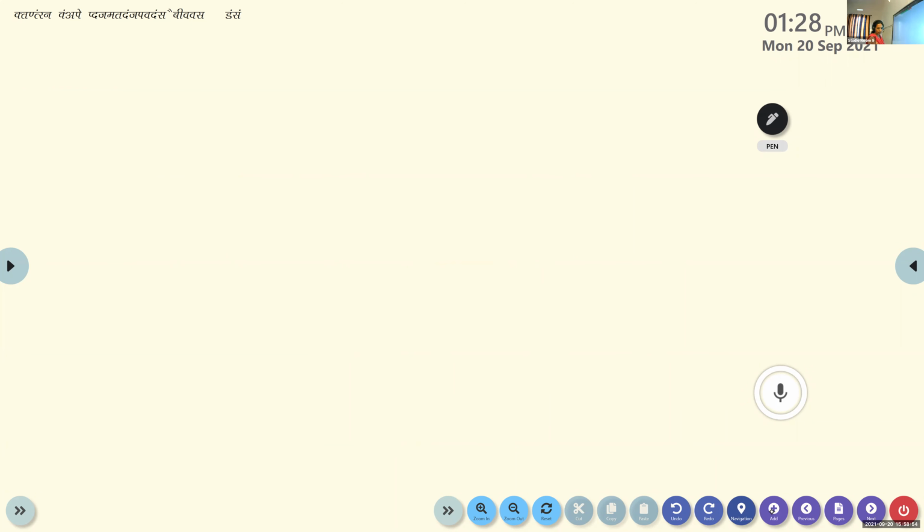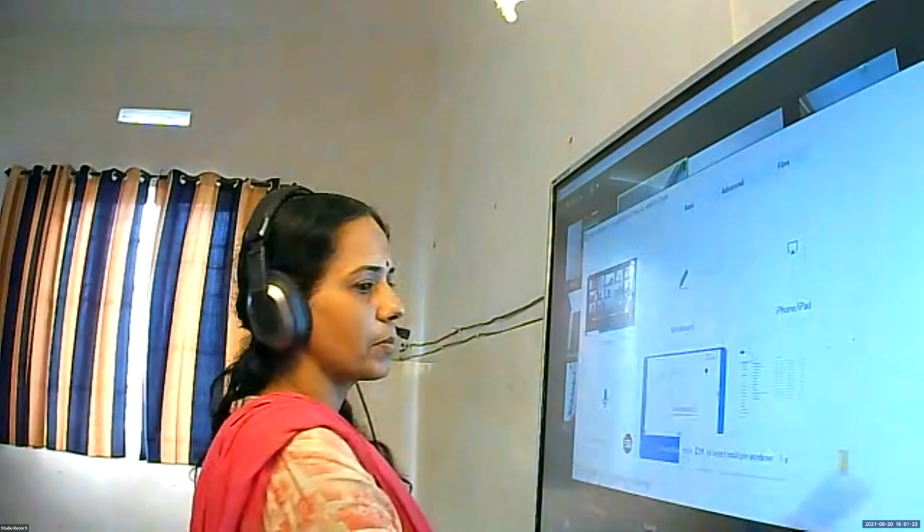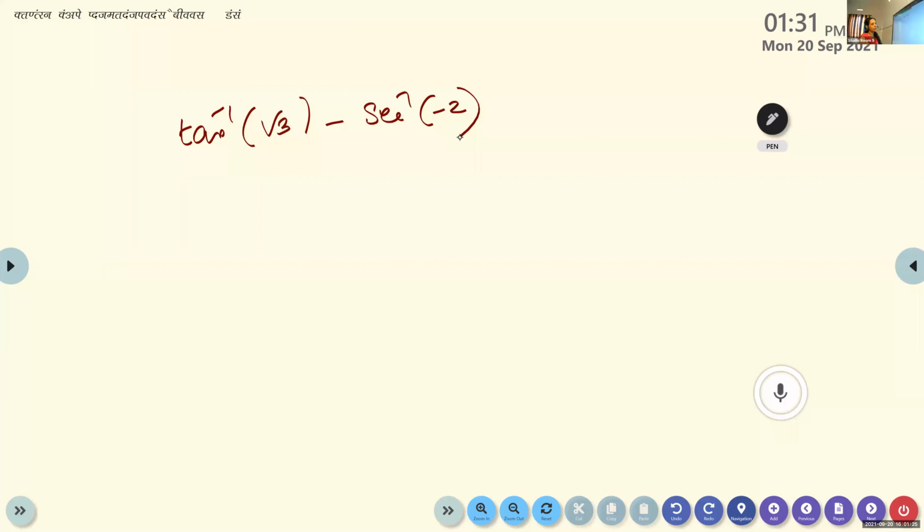Find tan inverse of root 3 minus sec inverse of minus 2. Find the principal value and do it. How to find the principal value? What is tan inverse of root 3?